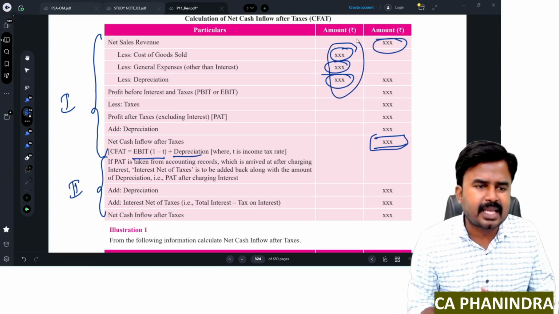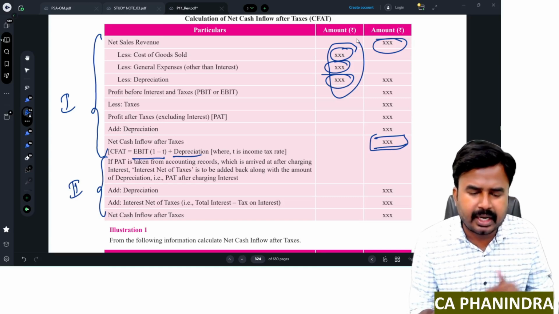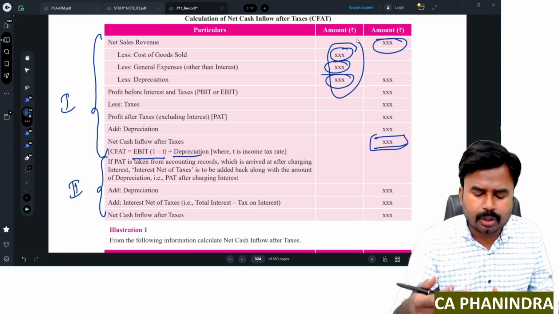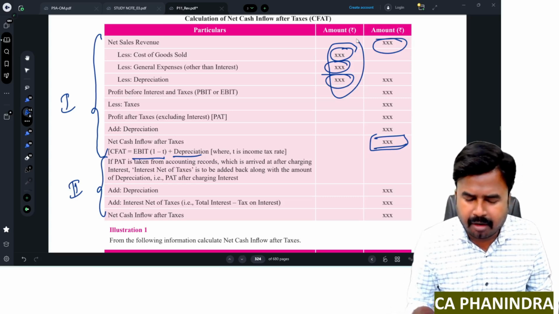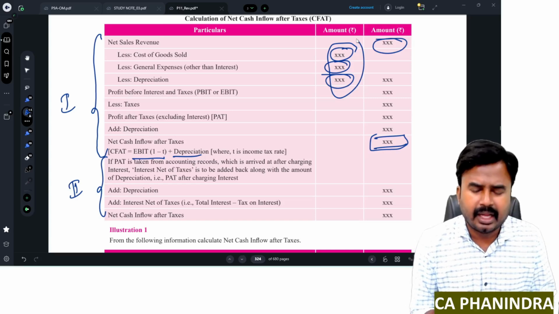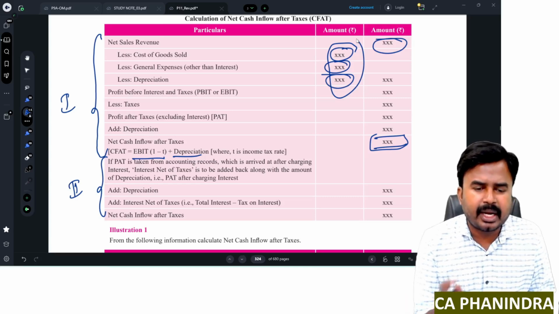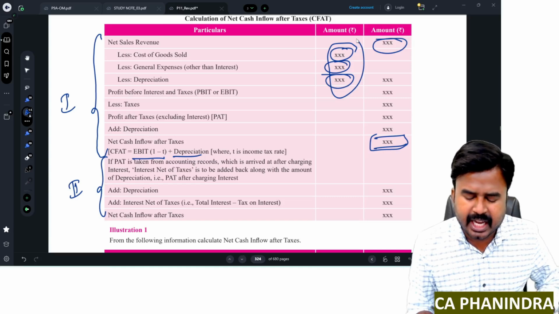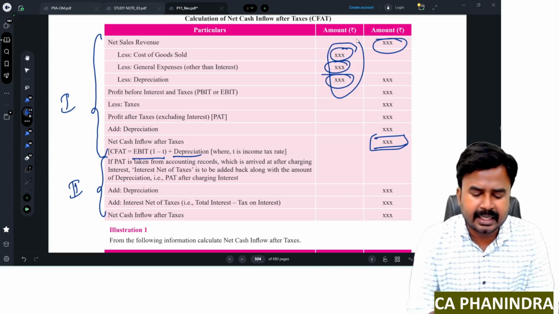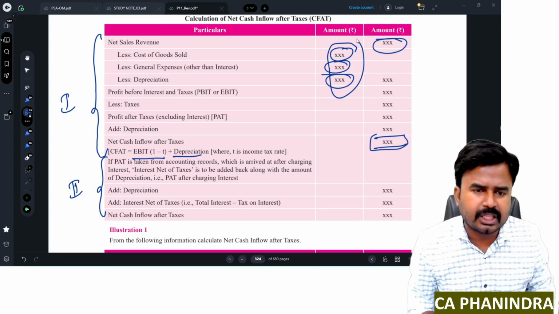Sometimes the expenses can be given in any other form. They've taken like this: cost of goods sold and cash fixed cost. Like that they can take. Sometimes they can take variable cost, and then after that they can take cash fixed cost, cash manufacturing cost, cash administration cost. See, the deductions can be given in any form. Ultimately, those are revenue expenses. The names may be different, but ultimately you should deduct all of such revenue expenses from net sales revenue. How you can deduct that we can understand while solving the problems, dear students.